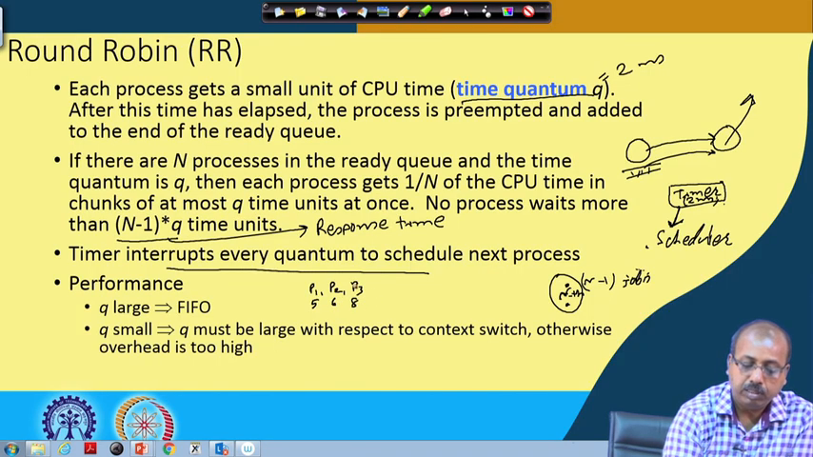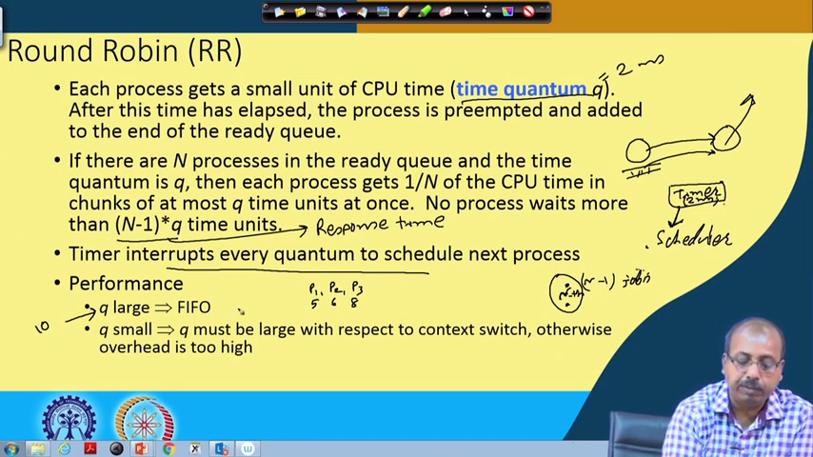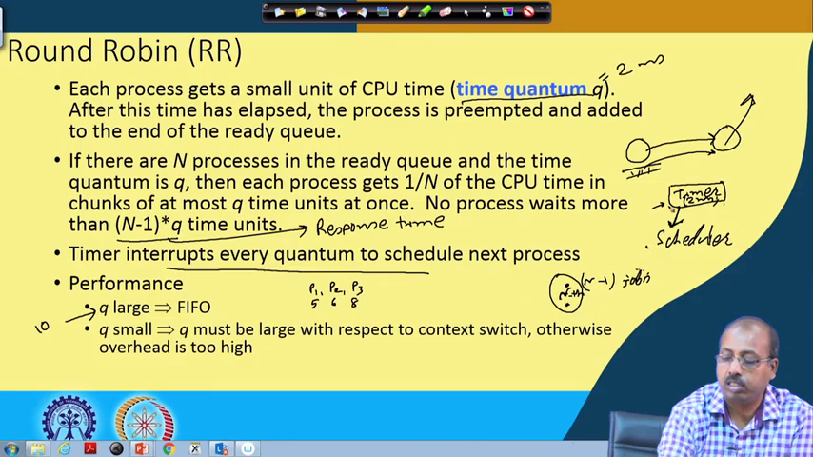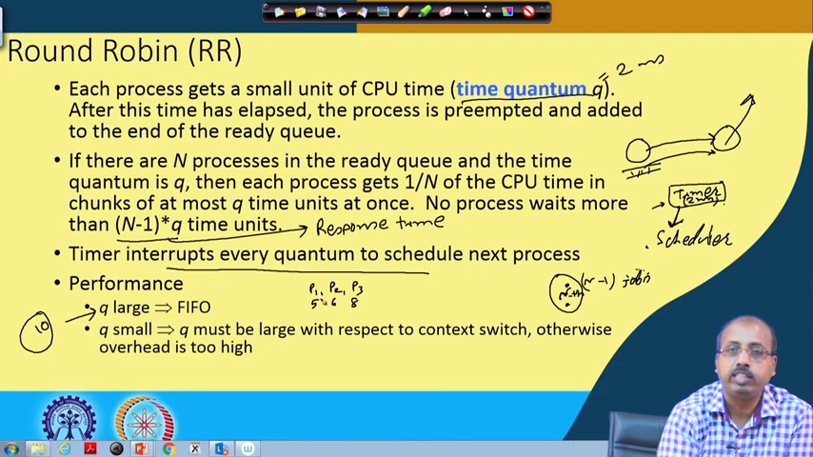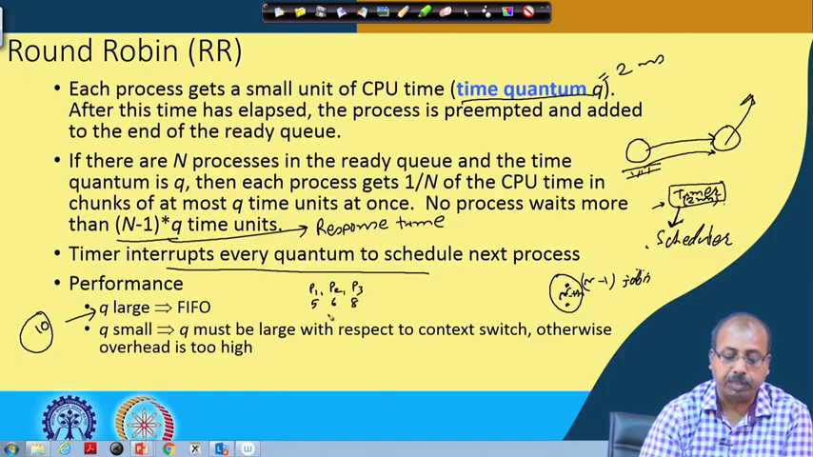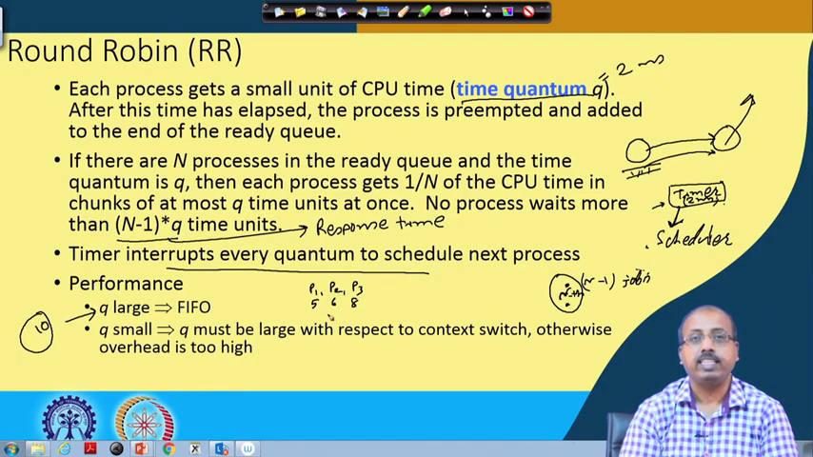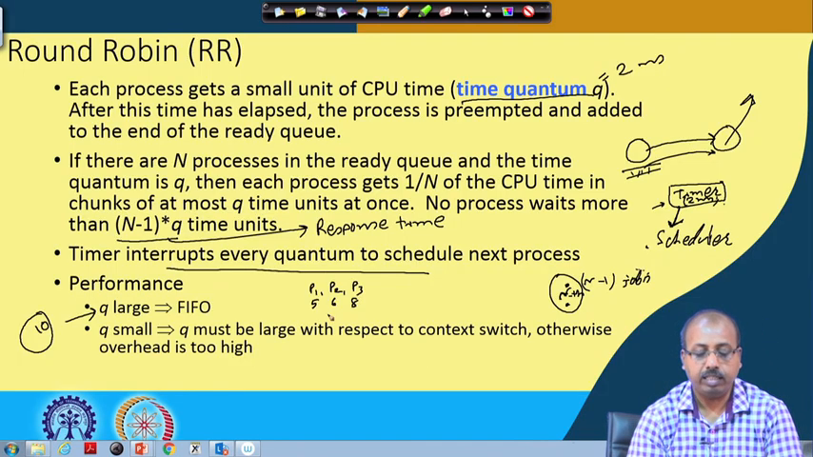Now, if this q is equal to, say, 10, then these jobs P1, P2, P3 will never face this timer going out. Whenever one gets the CPU for 10 time units, P1 will use it for 5 time units and then release it. P2 will get it, execute for 6 time units and release it. So this timer interrupt will never come into the picture. The situation is exactly the same as in the FIFO policy.